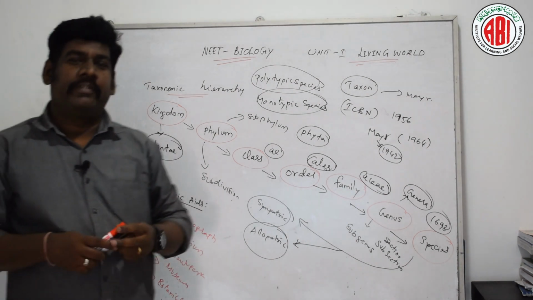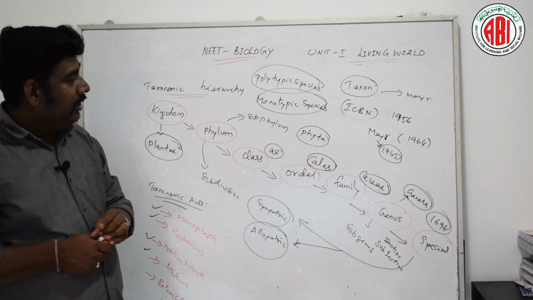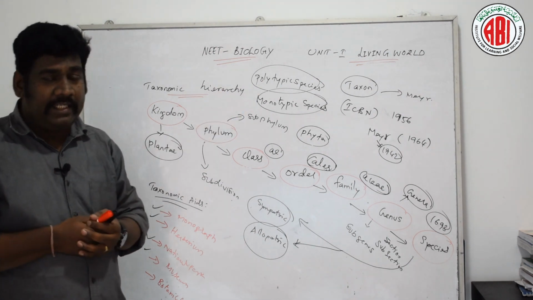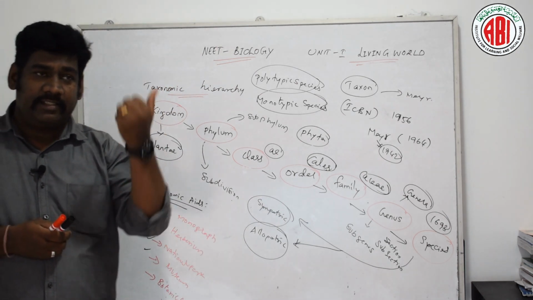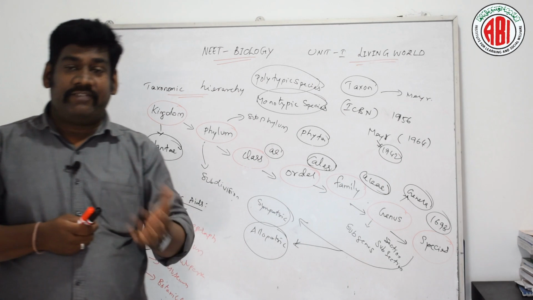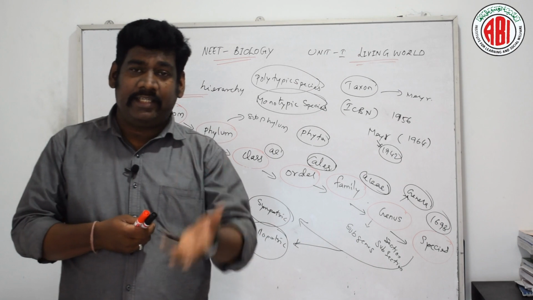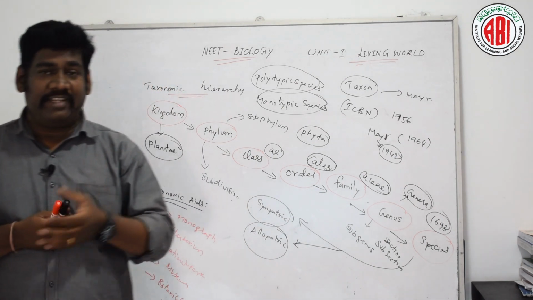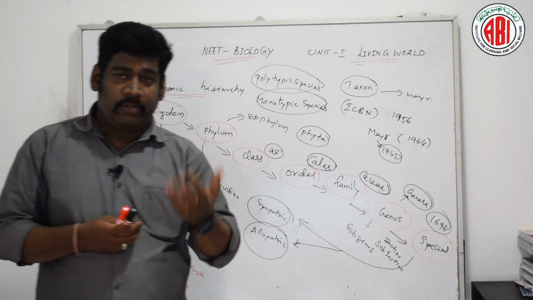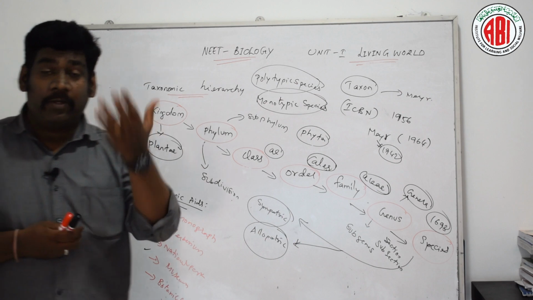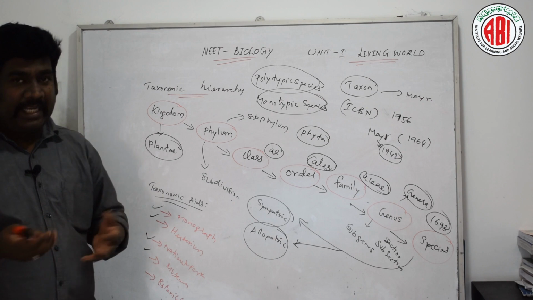So finally, we have completed unit 1, Living World, in detail. In this unit, we discussed the introduction to science, different areas of biological science, and the different fathers of biological science. Then the major factors for the properties of living organisms, and also the building blocks of living organisms, like the role of water, the role of oxygen, and the role of macro biomolecules like carbohydrates, lipids, proteins and nucleic acids in detail.